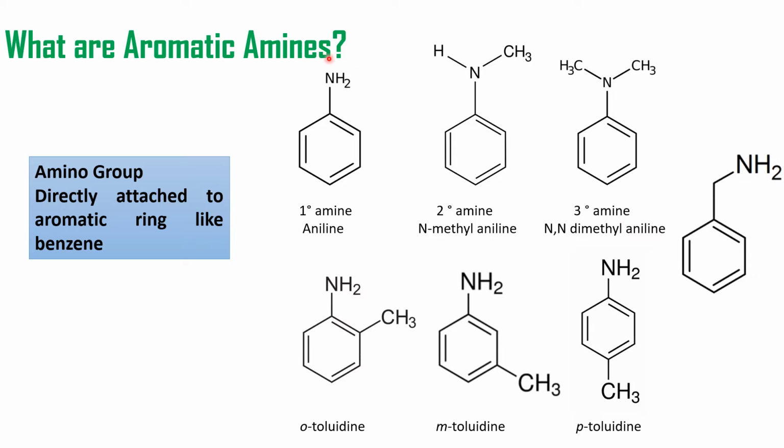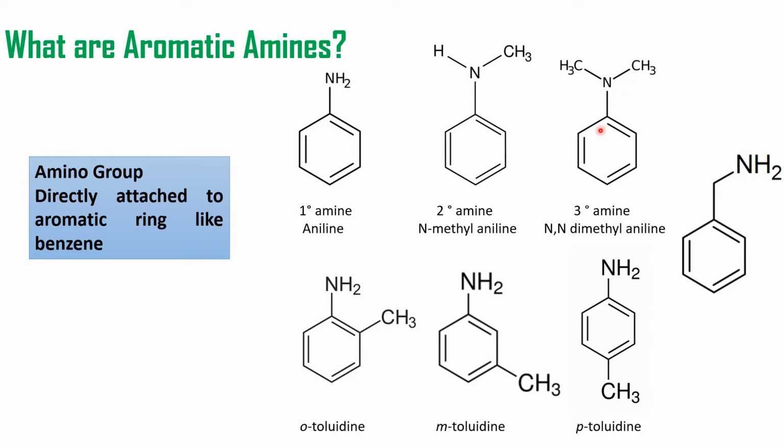In primary amine, both hydrogens are free and nitrogen is attached to only one carbon. Whereas in secondary amine, one of the hydrogens is substituted or replaced with some group and only one hydrogen is remaining. Nitrogen is attached to two carbon atoms. In case of tertiary amine, both the hydrogens are replaced by some substitution. So nitrogen is attached to normally three carbon atoms.